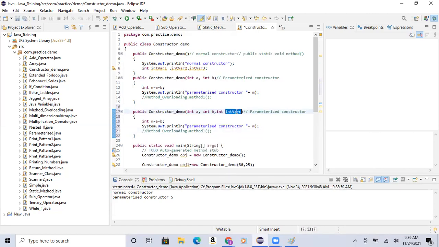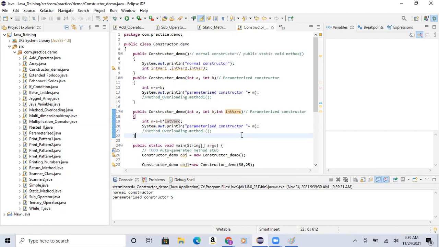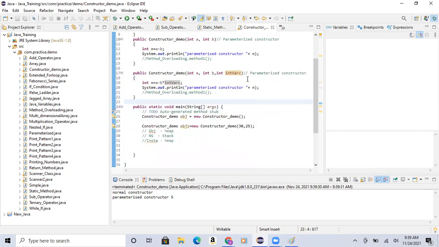So now when you have given this one, here if you wanted, you can do it like this. Now get the value in the main method. We create another object. Why was it not printing? We are not creating another object. We are not calling that particular constructor. So now what I'll try to do is create another object.